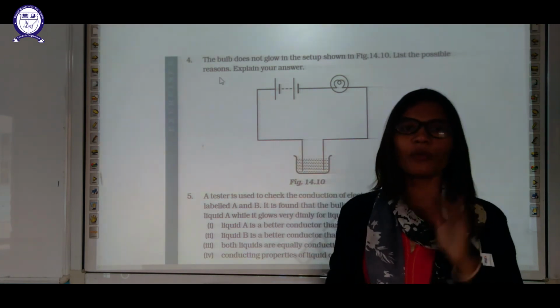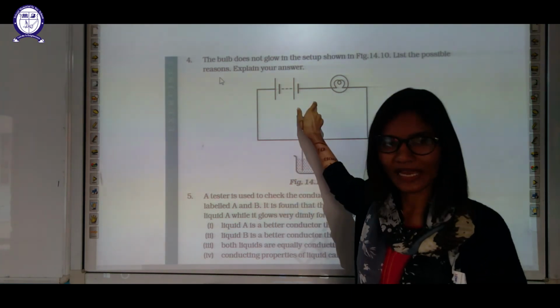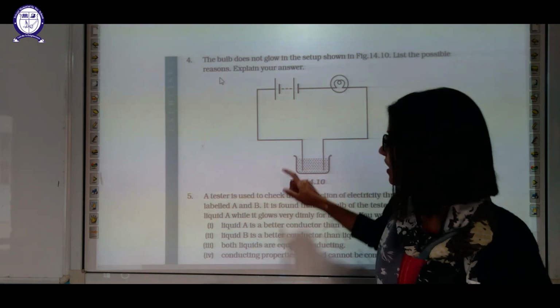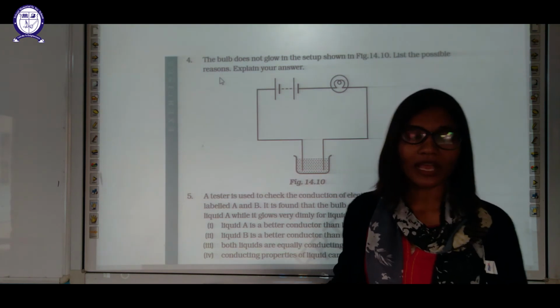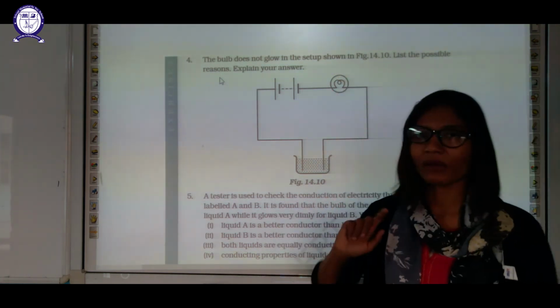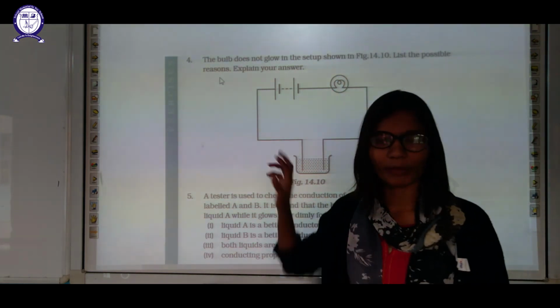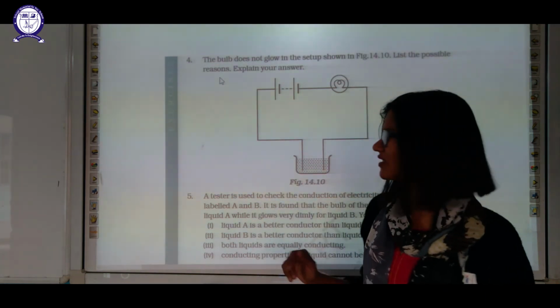but it will never glow in case of a poor conductor. We should use an LED in such a setup. Third thing is maybe the battery is used up. Okay, maybe the filament of the bulb is already broken. Maybe the wirings are loose. Many more things you can write. Okay.